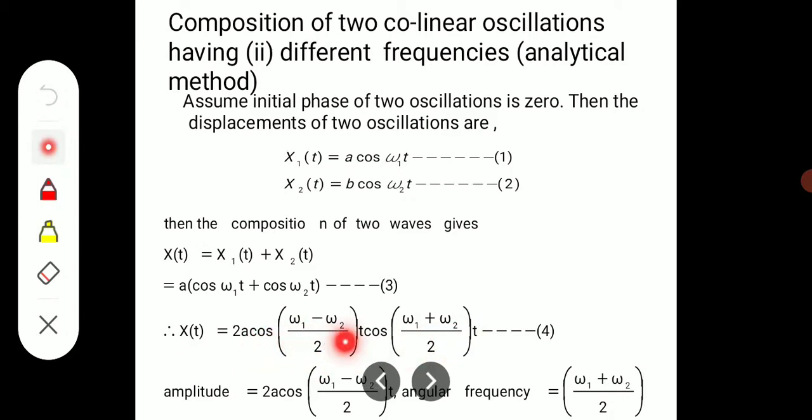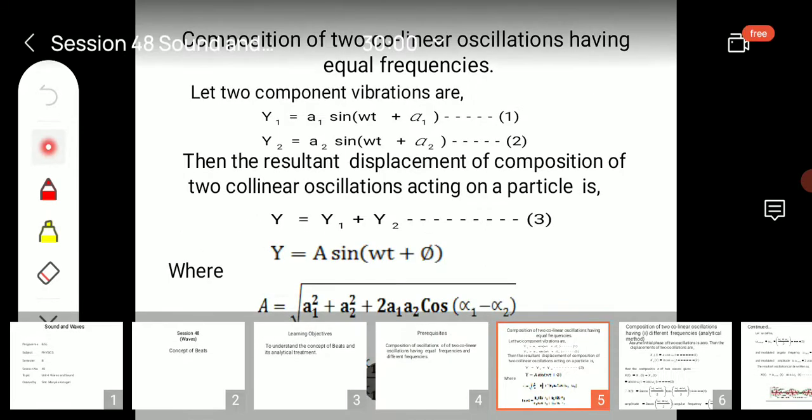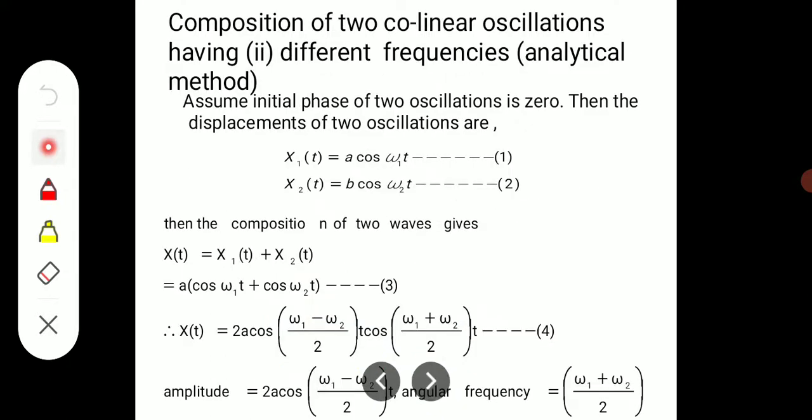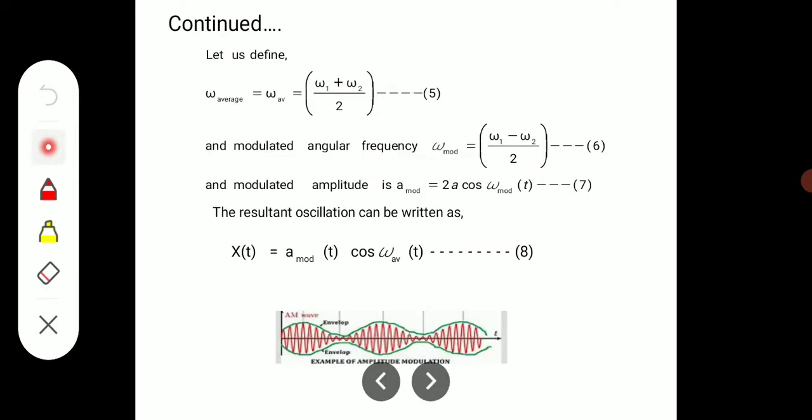And here this is the amplitude, and this is the frequency. The average frequency is equal to (omega 1 plus omega 2) divided by 2, and the modulated angular frequency is equal to (omega 1 minus omega 2) by 2.